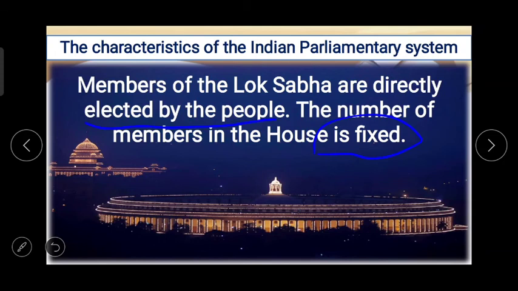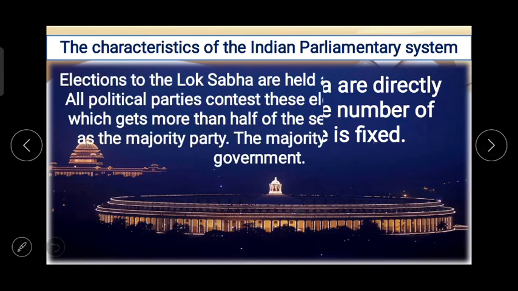But here one thing which you have to understand is that the members of the Lok Sabha are directly elected by the people. लोग डायरेक्ट वोट करते हैं और वो लोक सभा के मेंबर बन जाते हैं और ये मेंबर भी फिक्स है. ऐसा नहीं कि इस 5 साल में कम हो गए, अगले 5 साल में ज़्यादा हो गए, फिर अगले 5 साल में और कुछ अलग नंबर आया. It is not like that. The number of members in the house is fixed.